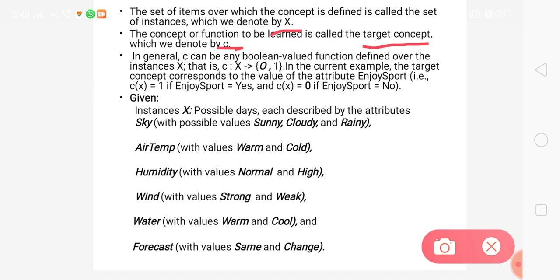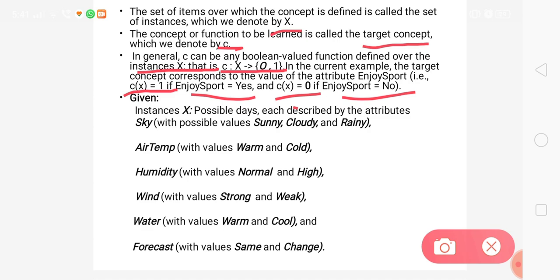In general, C can be a Boolean valued function. Whenever we give the definition of concept learning, we specify it is a Boolean valued function, which means it accepts only the two values 0 and 1. So C is a Boolean valued function defined over the instances x. In the current example, the target corresponds to the value of the attribute enjoy sports. If C of x is equal to 1, it means he enjoys the sports; if C of x is 0, he does not enjoy sports.